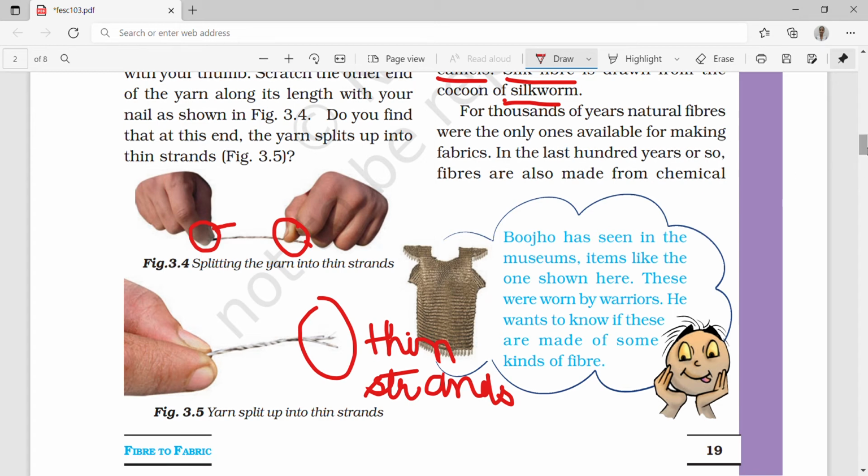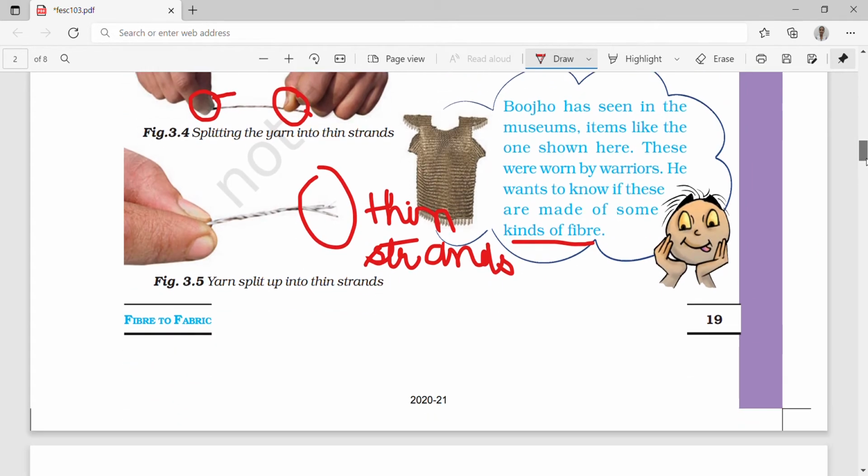Pooja has seen in the museums items like the one shown here. These were worn by warriors. He wants to know if these are made up of some kind of fiber. Yes, these are made from some kind of fiber. Maybe it is made from jute, or maybe it is made from the skin of animals. But here I can see this can be jute.